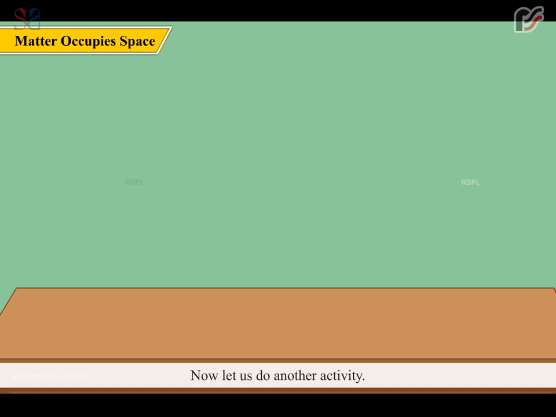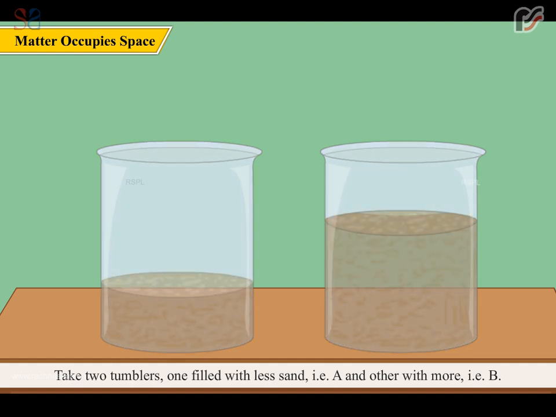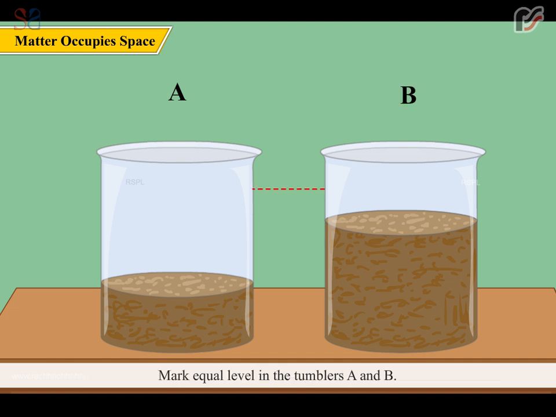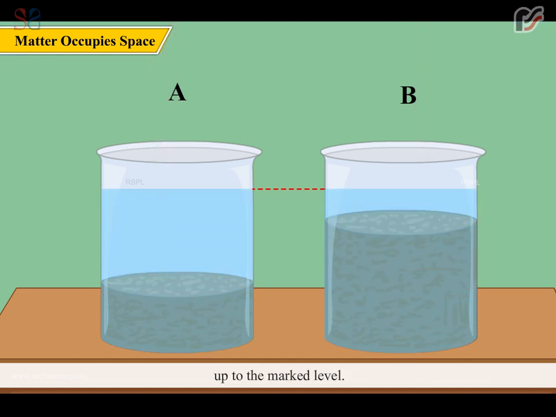Now, let us do another activity. Take two tumblers. One filled with less sand, that is A, and other with more, that is B. Mark equal level in the tumblers A and B. Now, take water in a measuring cylinder and pour it in both the tumblers up to the marked level.